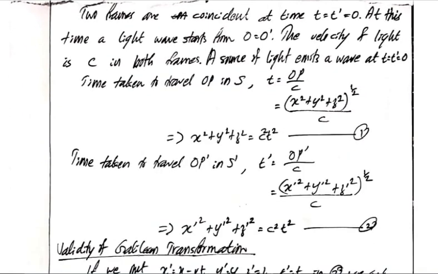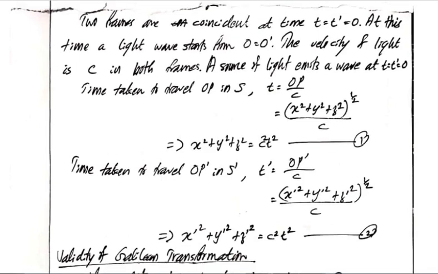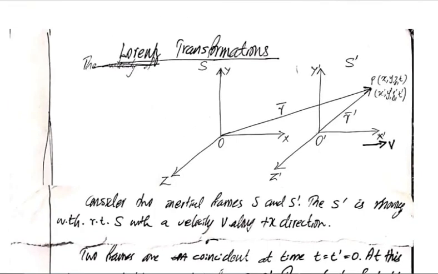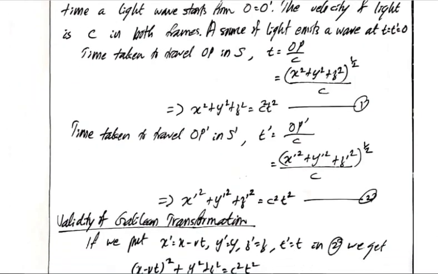We write it as t dash because it is the time measured in the S dash frame. That is equal to (x dash square plus y dash square plus z dash square) raised to half by c. Again, taking the square on both sides, we get x dash square plus y dash square plus z dash square is equal to c square t dash square. That is equation number 2.